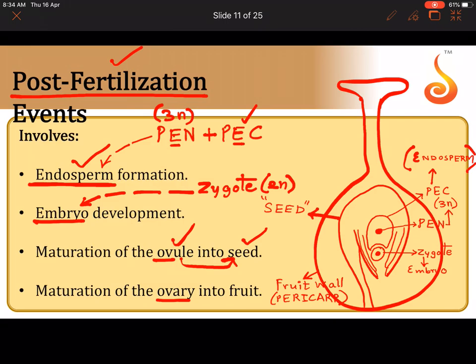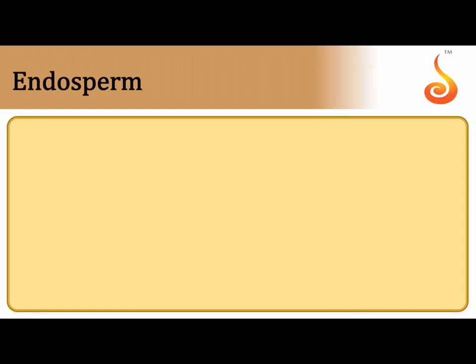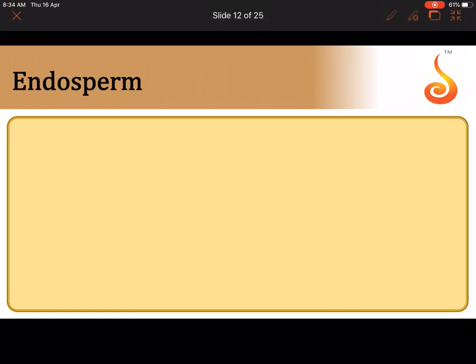And then the zygote becomes a multicellular embryo because the plant is multicellular. So how long can the zygote remain unicellular? It can't. It has to divide mitotically, and it develops into an embryo. Okay? So now let us see how the endosperm is obtained from the primary endosperm cell. Okay.